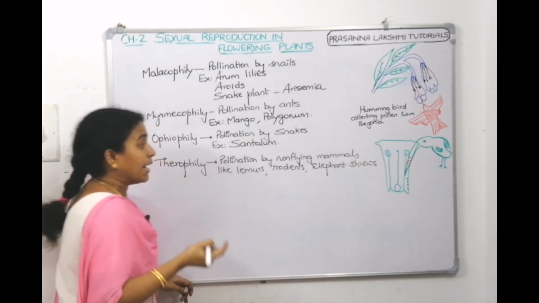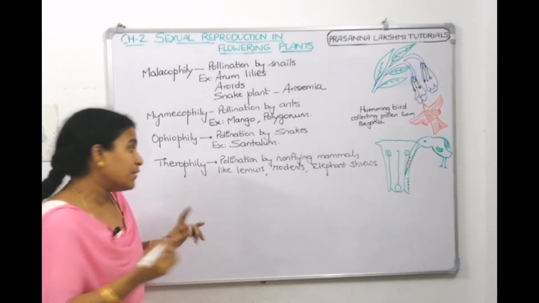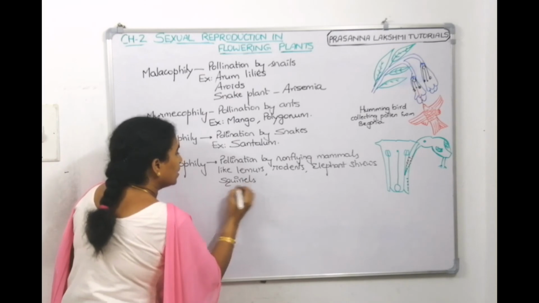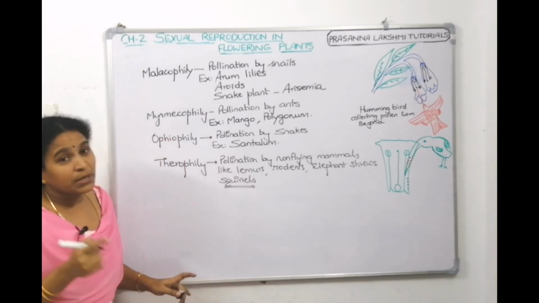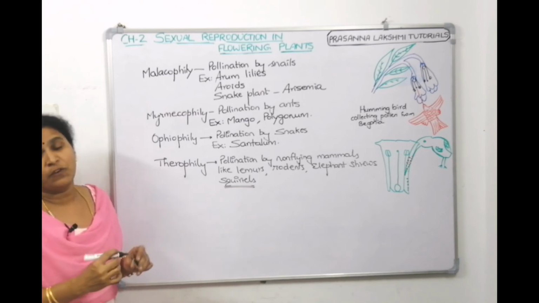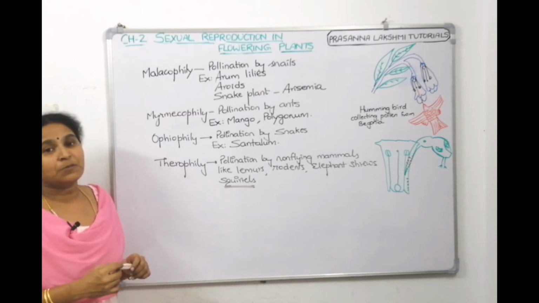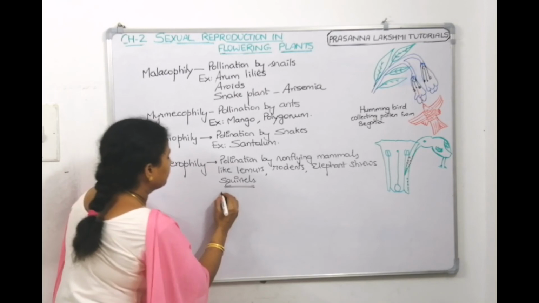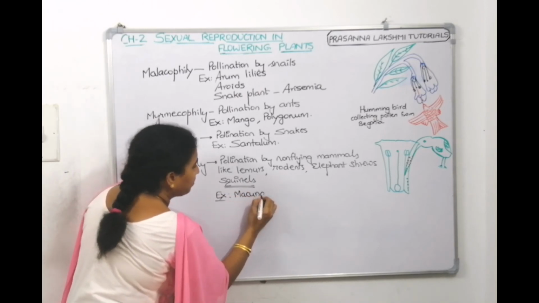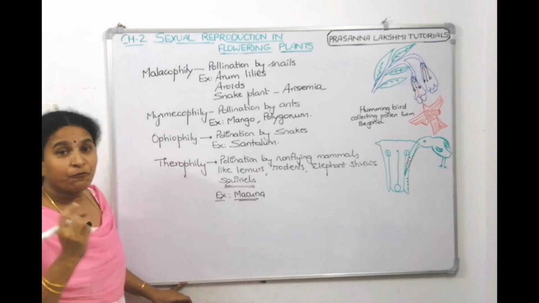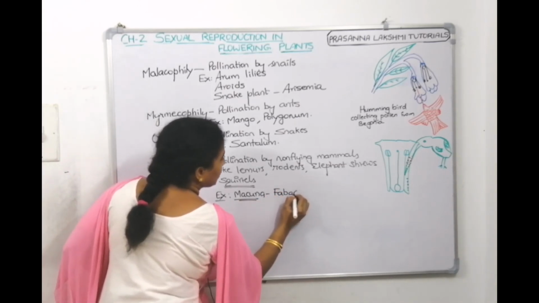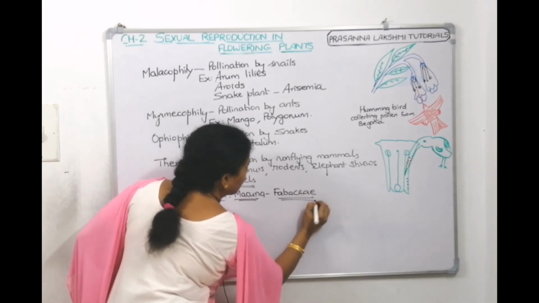These are the examples of non-flying mammals, even squirrels. So, pollination by squirrels, lemurs, rodents, elephant shrews is called Therophily. Example for a Therophilous plant is Mucuna. It is a member of Fabaceae.